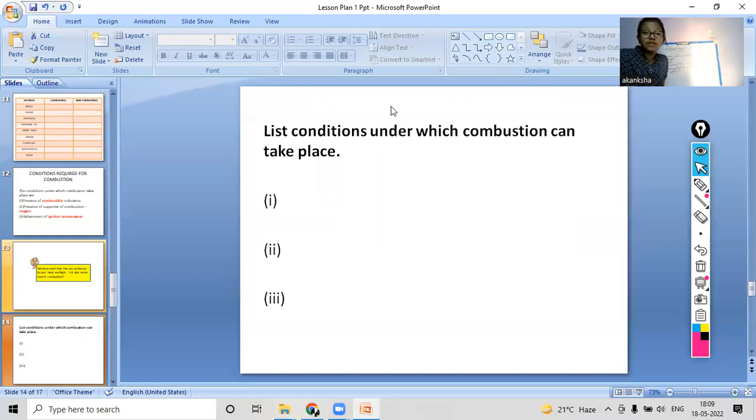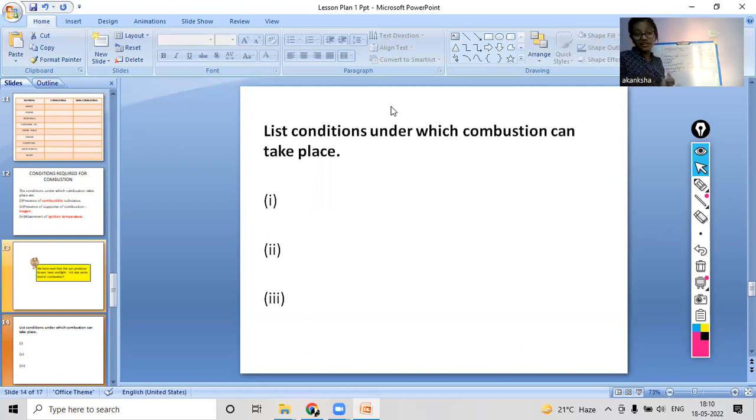Second was the presence of more oxygen near the place where the combustion process is happening. And third was the reaching of the ignition temperature of a substance. If it reaches the ignition temperature, it will combust very easily.